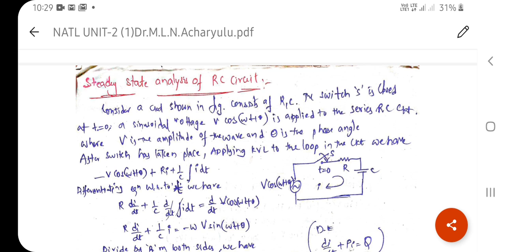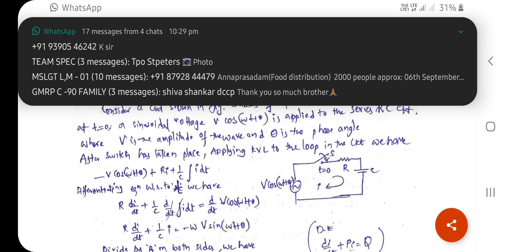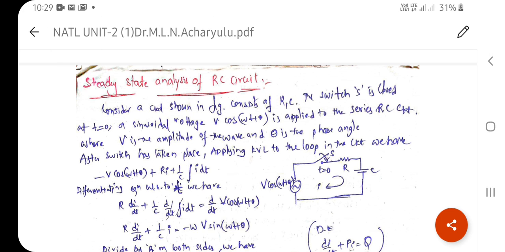The switch S is closed at t equal to 0. A sinusoidal voltage V cos of omega t plus theta is applied to the series RC circuit, where V is the amplitude of the wave and theta is the phase angle. Just after switching, at t equal to 0 plus, we apply Kirchhoff's voltage law to this circuit.